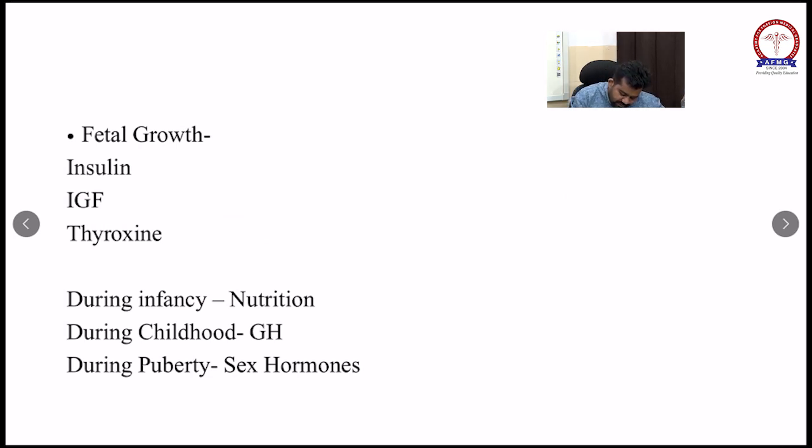Head circumference will be equal to chest circumference during 9 months to 1 year.